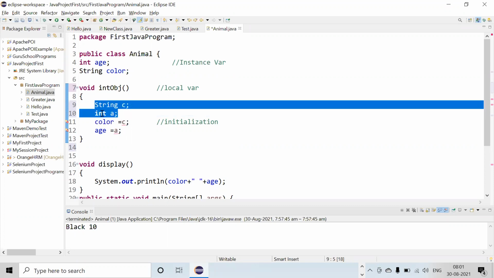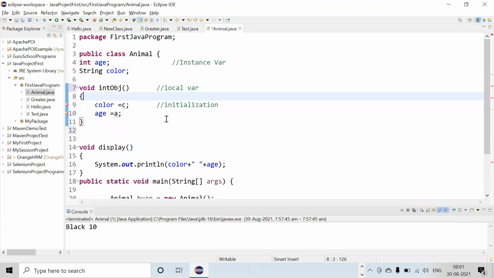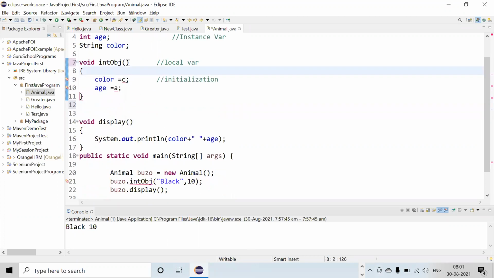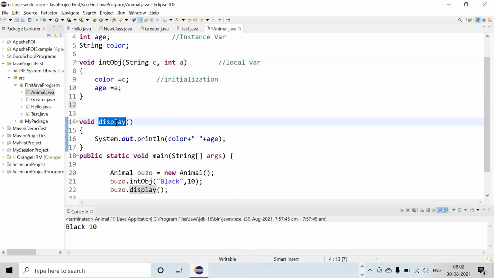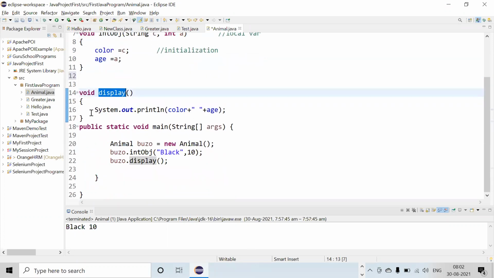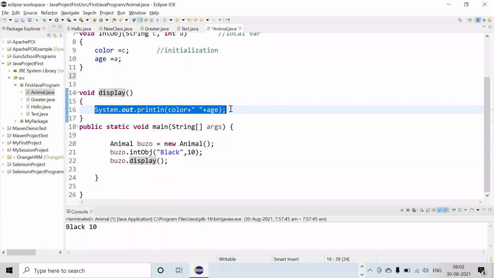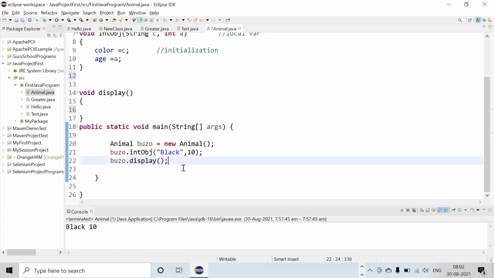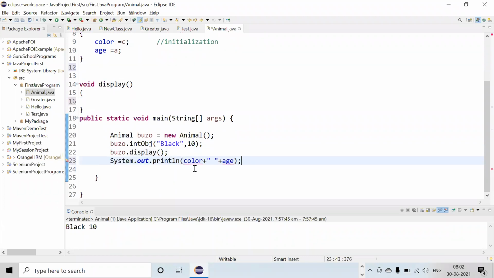Still, anybody else got the question? I think I was going to ask the same question. Like instead of the display method, can we use the print statement inside the main method, and is it going to be the same result? Yeah, it is going to be the same result. But you have to just write the object here. So here we are using the display method.